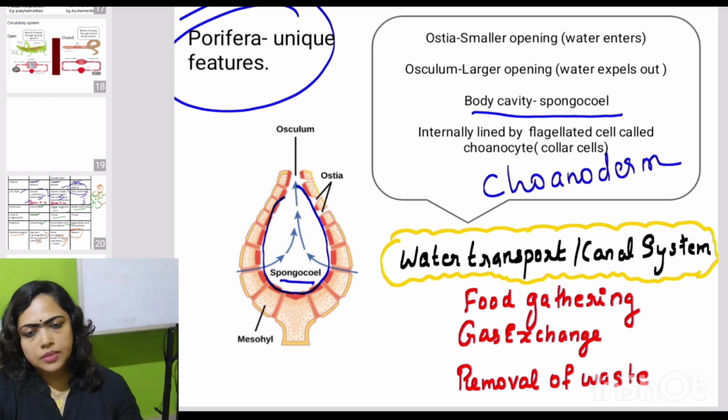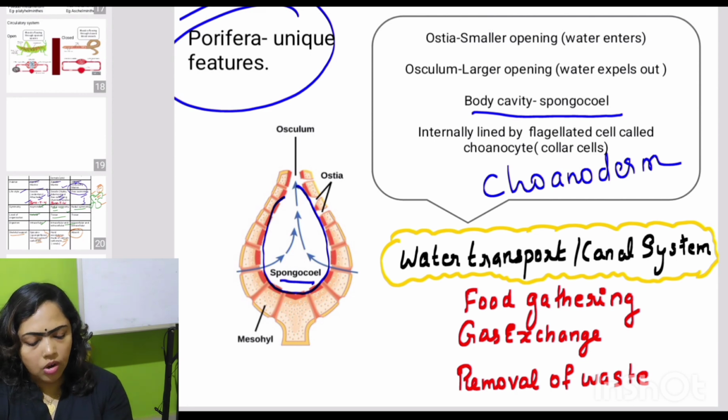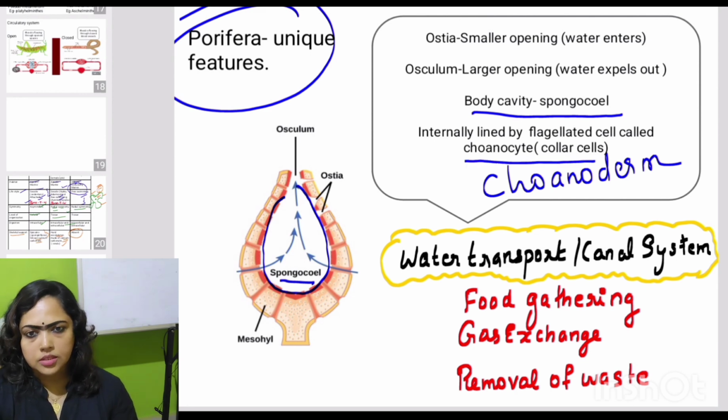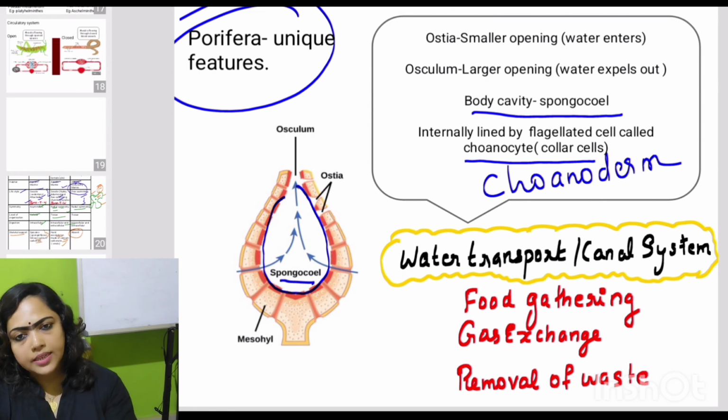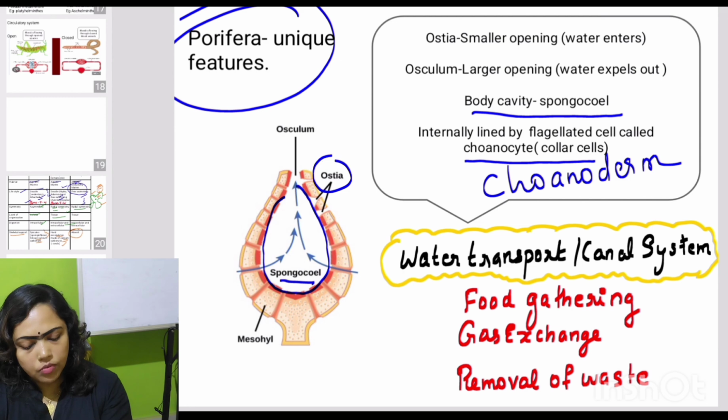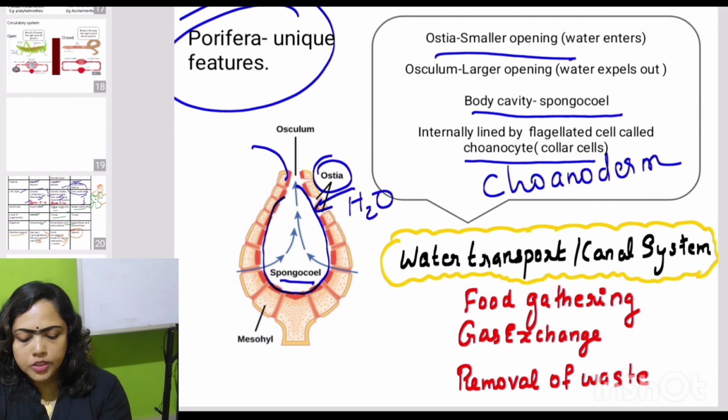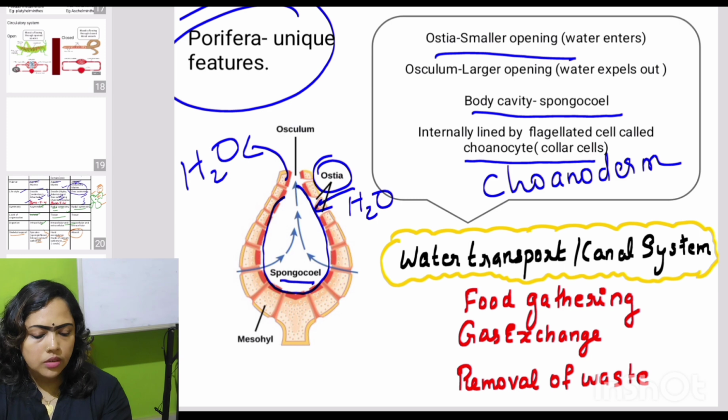And this choanoderm carries the special flagellated cells called choanocytes or collar cells. These cells are very important because they help in the transport of water inside the body. It is characterized by the presence of smaller as well as larger openings. The smaller openings through which water enters are called as what? Ostia.